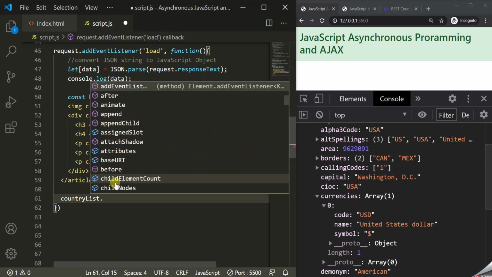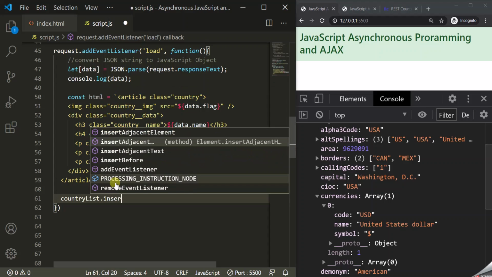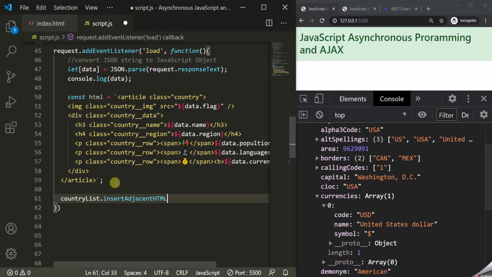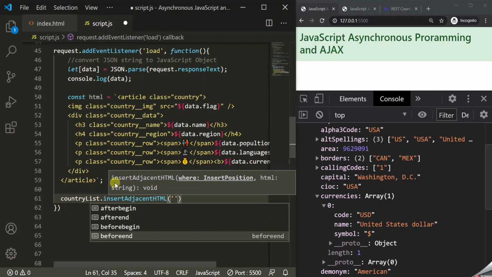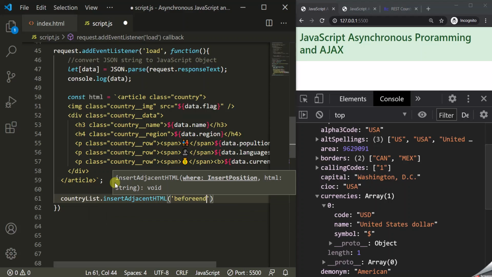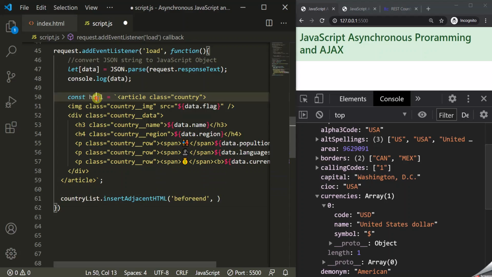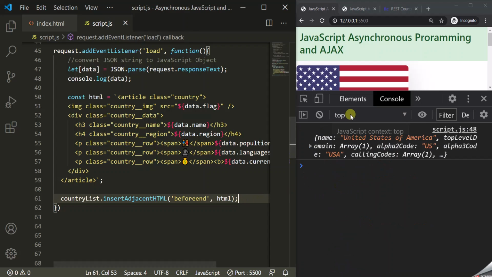and on this variable we are going to use the insertAdjacentHTML method. We want to insert it beforeend, and we want to insert this HTML which we have created. So let's copy this and let's use it here. All right, and that's it. Let's save the changes and let's see if it is displaying the image.